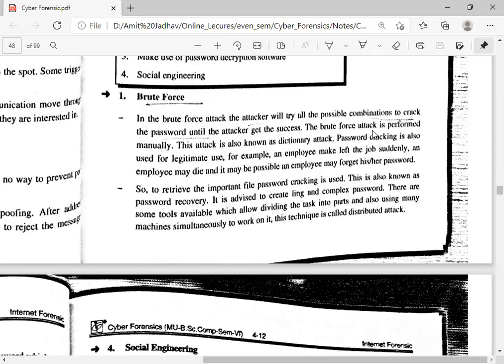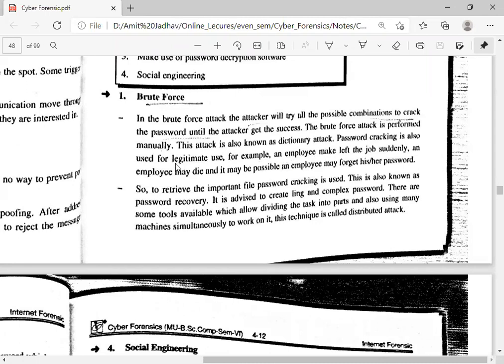The brute force attack is performed manually. This attack is also known as the dictionary attack. So why is it called the dictionary attack? Because the attacker will try all the words as a password and check whether it works or not.